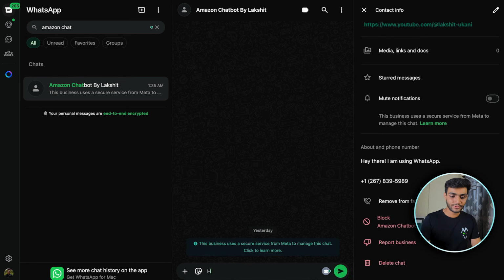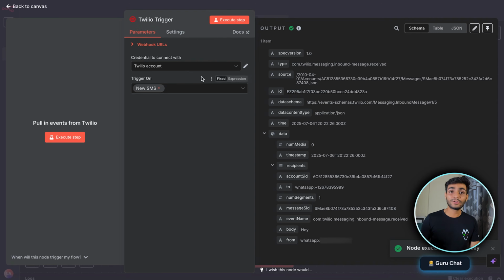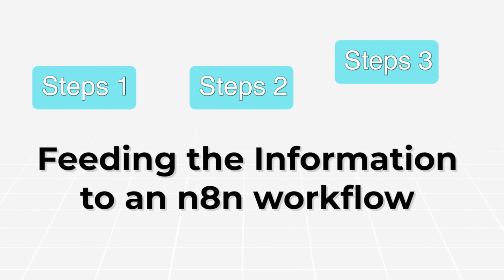So I'll write "hey" over here. As you can see, I have sent the "hey". In the Twilio trigger, we can see I have received this message of "hey" over here. Okay, so it means your WhatsApp agent and n8n have been connected. Now it's time to feed the knowledge to the n8n workflow over here.